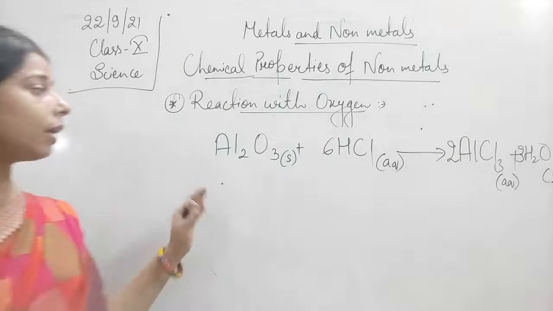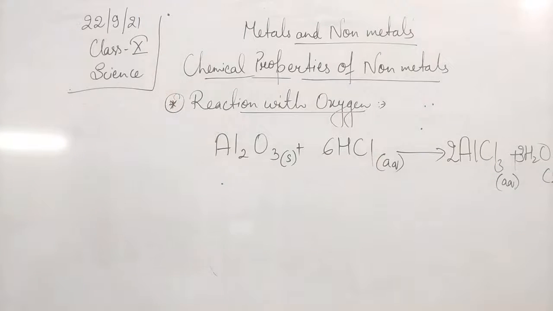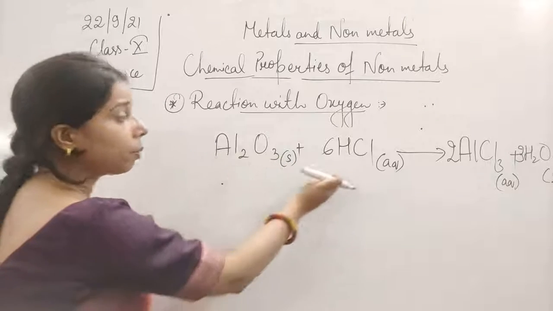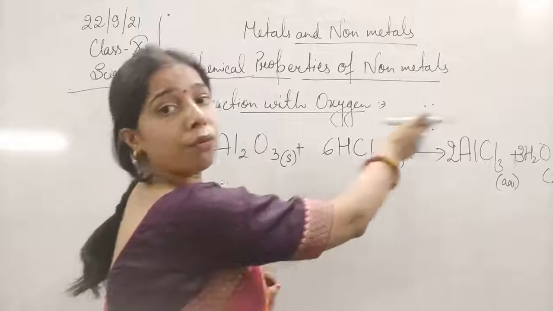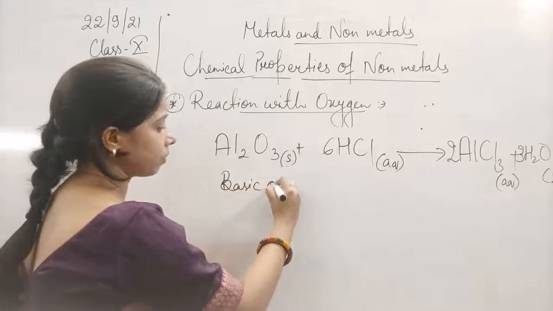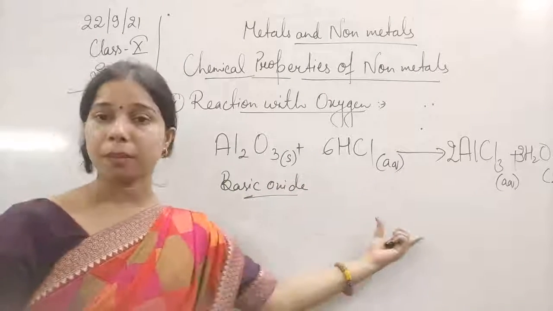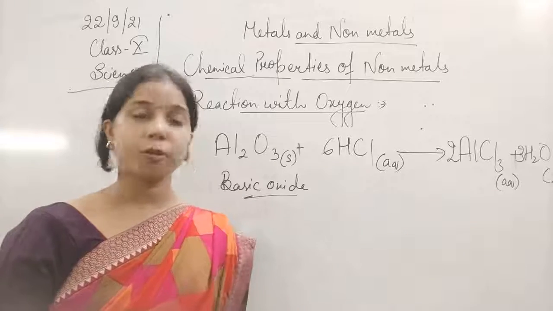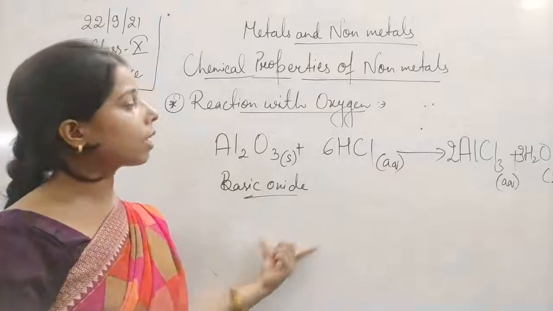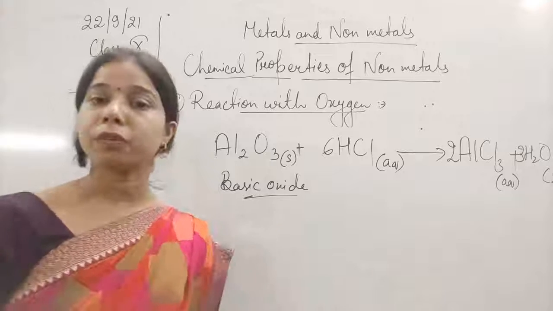So it reacts with the acid to form the salt and water, so here it is acting as a basic oxide. How? Because it is reacting with the acid to form the salt. That's why here it is a basic oxide. And we know that the neutralization reaction says that when the acid and the base combine together, there is a formation of a salt and water. Similarly, aluminium oxide also reacts with the base to form the salt and water. This we will understand tomorrow.